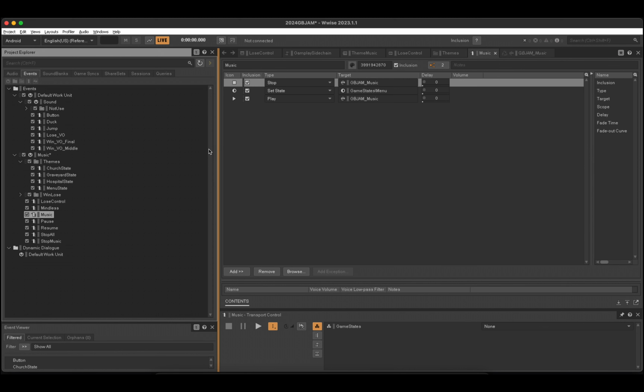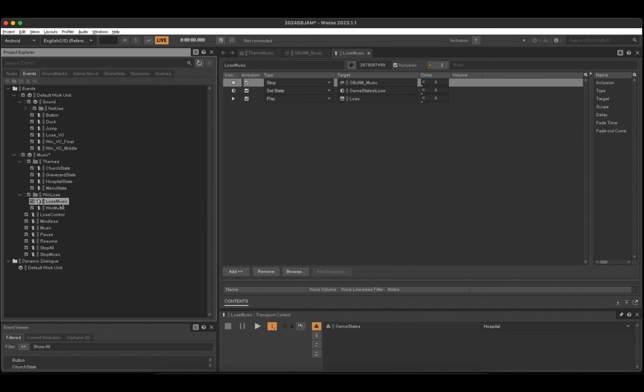We start with menu state, because menu music is the first track being heard at the very beginning. There are events for setting new states, and they will be triggered on the fly. Notice that we also have a stop event type. It is for preventing theme music from overlapping each other. The sequence of execution is from top to down, which means when the player finishes level 1 and enters level 2, the music events will stop the previous theme music, set a new state, and play the certain playlist which we just mapped out in Music Switch.